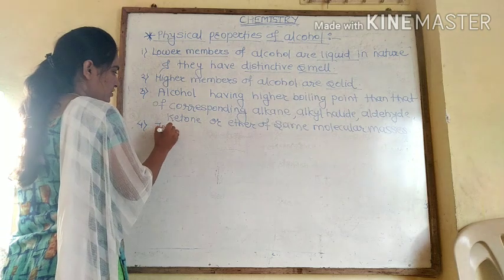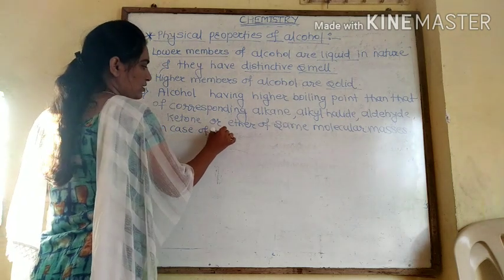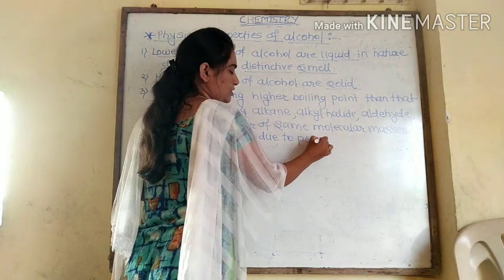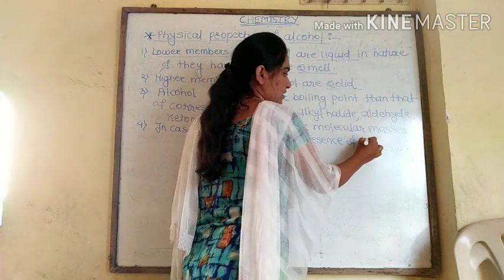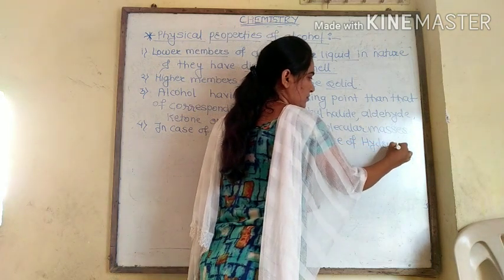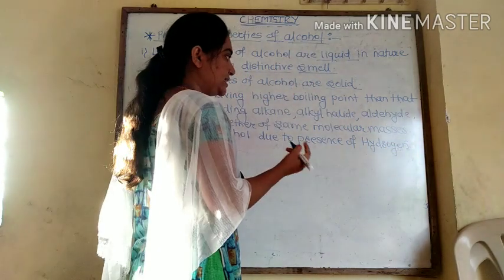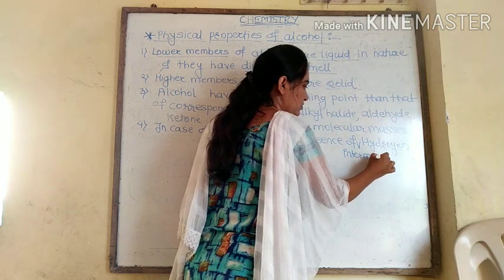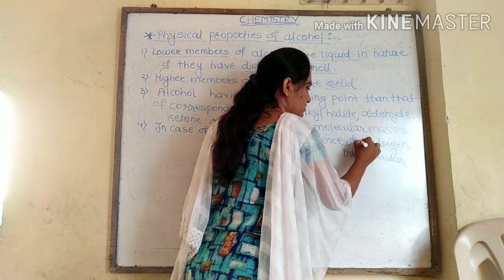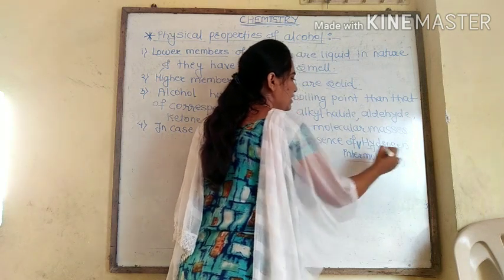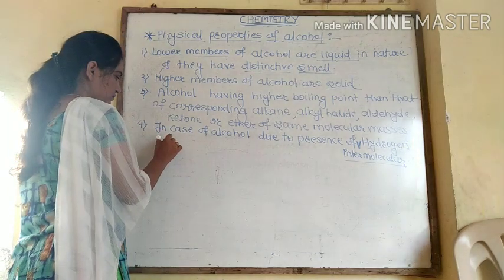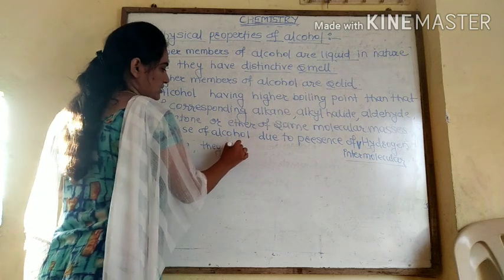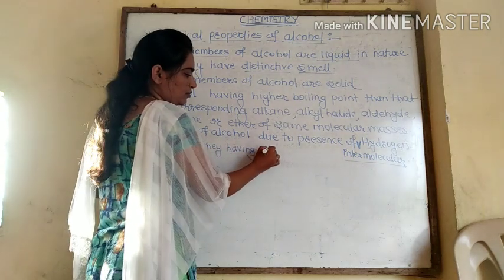In case of alcohol, due to the presence of intermolecular hydrogen bonding, they have a higher boiling point.